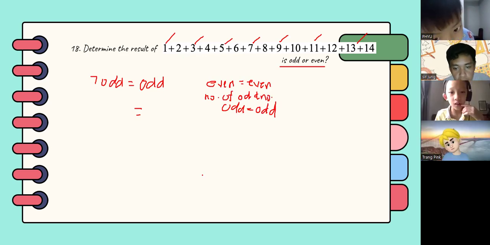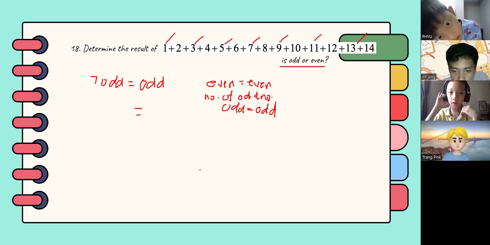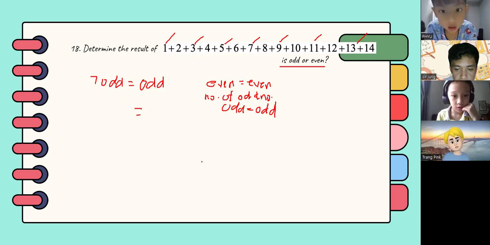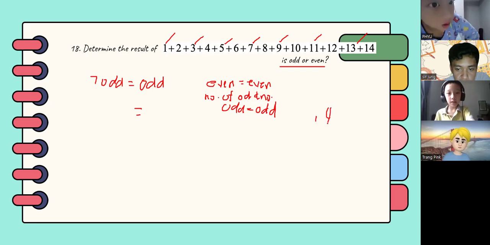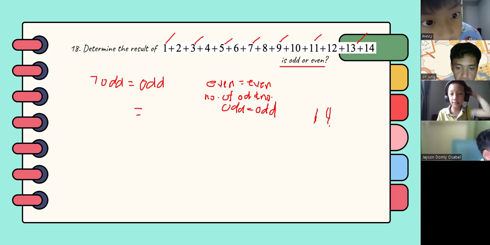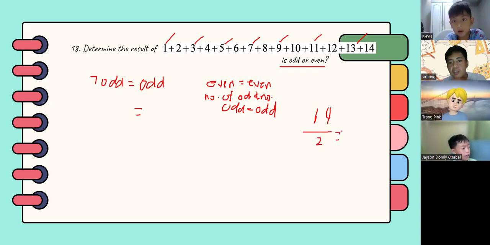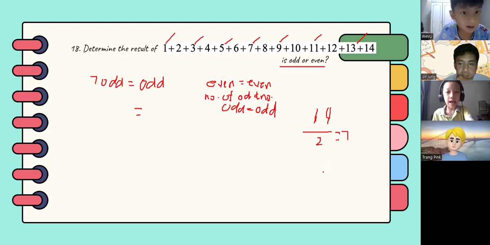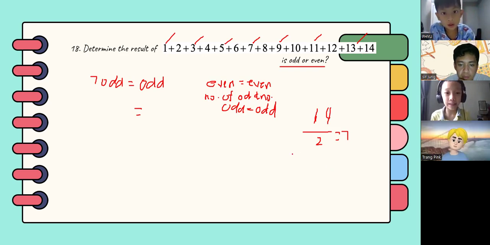Teacher, I have another solution. What's your solution? I count all the numbers. It's 14 numbers, so I divide by 2 equals 7. Divide by 2, yes, that's correct. And I group the numbers: 14 and 1 equals 15. And multiply by 7.